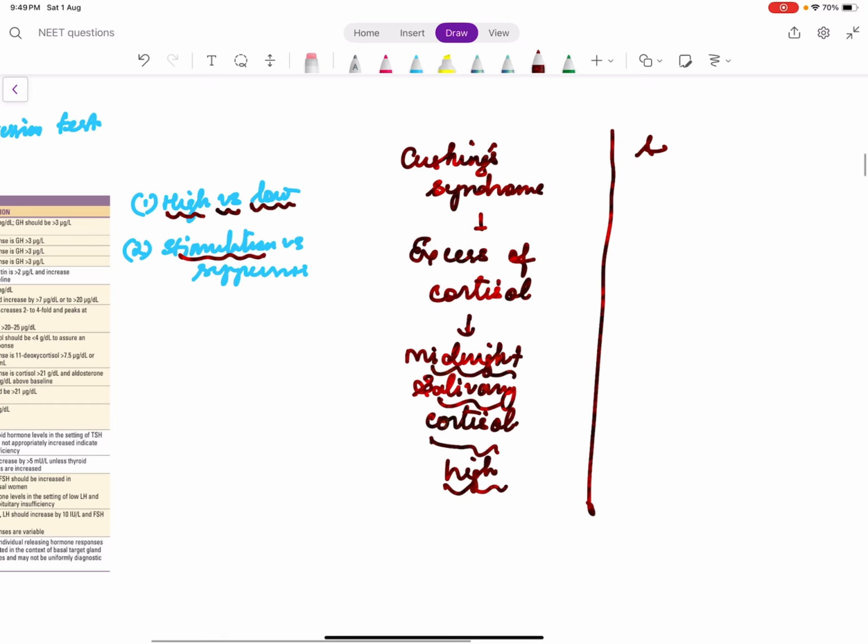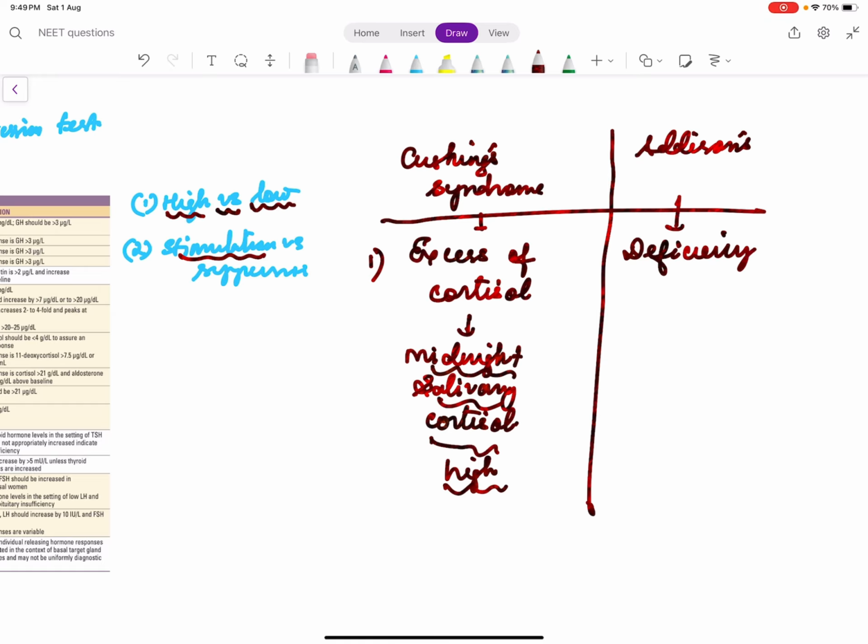Whereas what happens in Addison's disease? Addison's disease is nothing but deficiency of cortisol. It means its level is low when it is actually expected to be high.